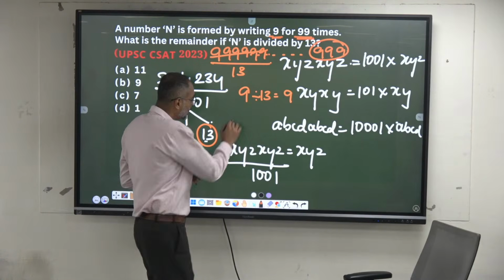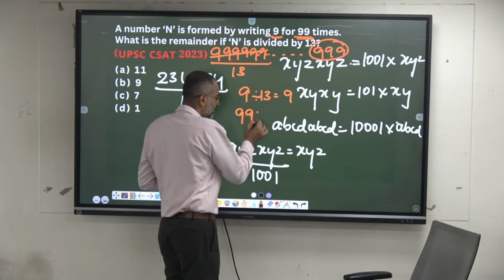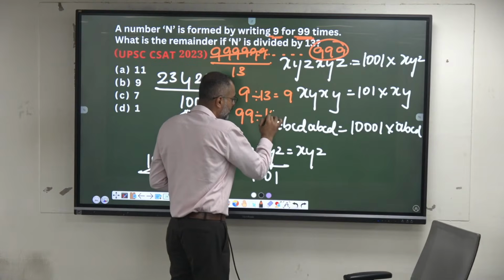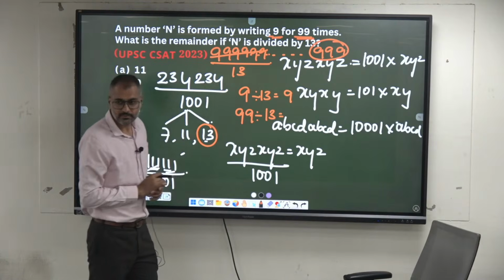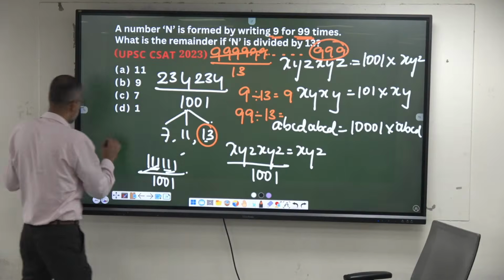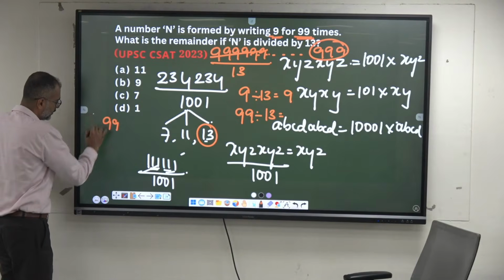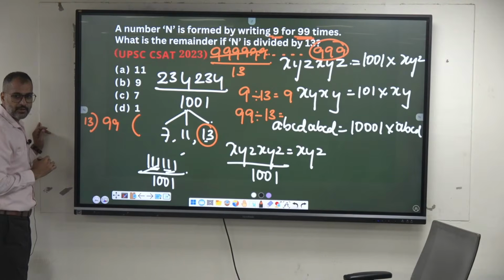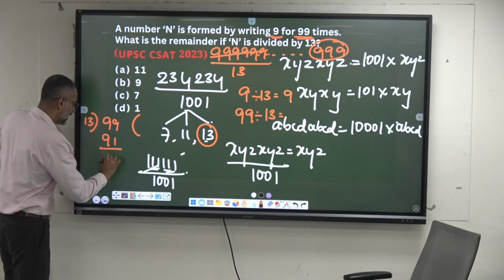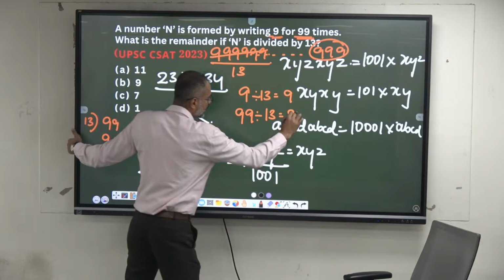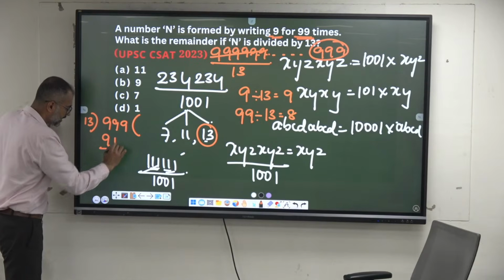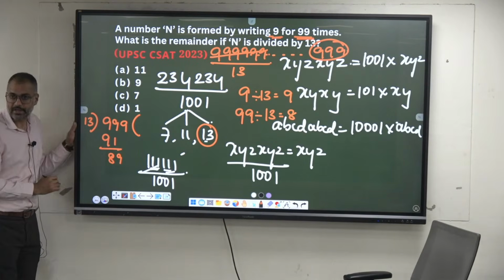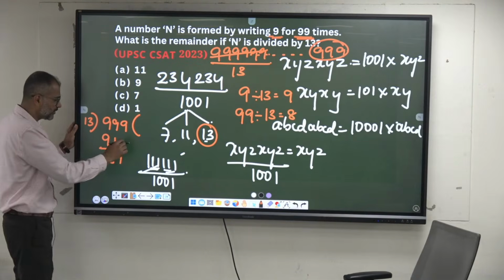9 only. 9 square, or else, sorry, it's not 9 square. 99 when you divide by 13, what is the remainder? 99 when you divide by 13, the remainder is 8 in this case. If I put one more 9 here, it becomes 999, again you can divide this one, cycle.